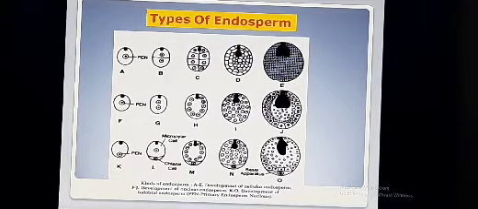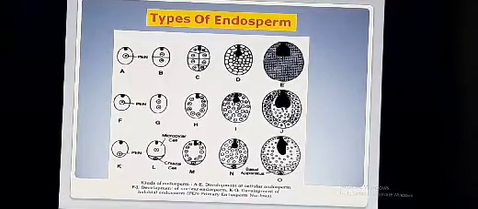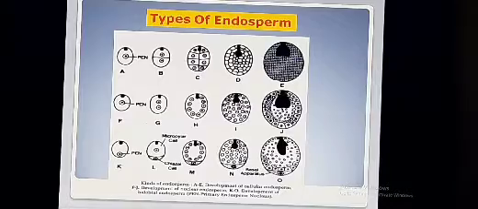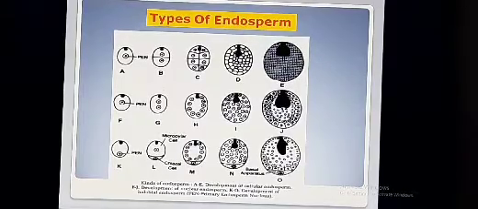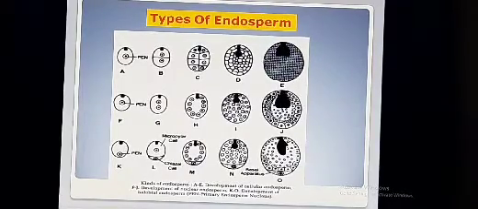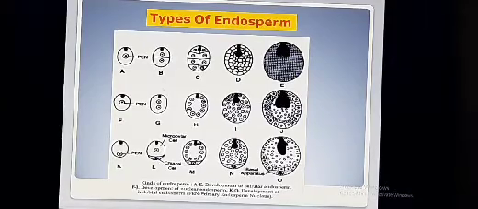While in third type, halobial type of the endosperm, which shows the combination of first two types, cellular and nuclear. In halobial, it is firstly observed in the plants of the family Halobiaceae. So that name is given halobial endosperm.